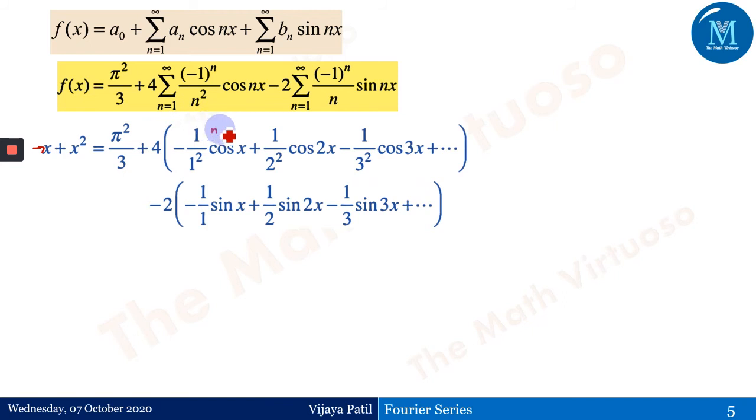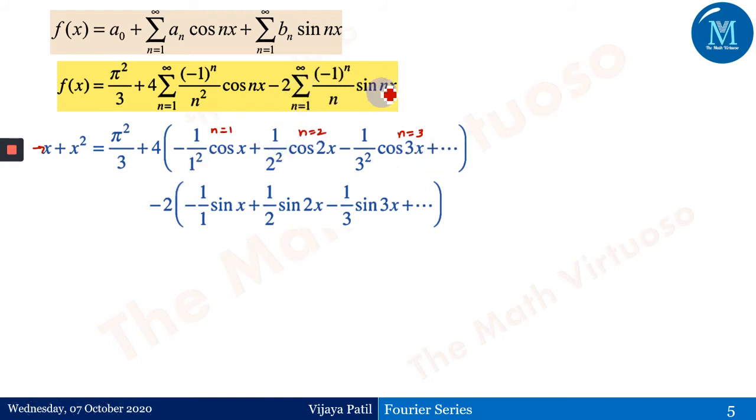It is n equals 1, the value of this as the first term, n equals 2, the value as this, n equals 3, the value as this. So we have just put this summation sign. n equals 1, so it's minus 1 to the power 1 upon 1 square cos of x. Minus 1 to the power 1 will give me minus 1. So every odd term here will be minus and the even term would become plus.